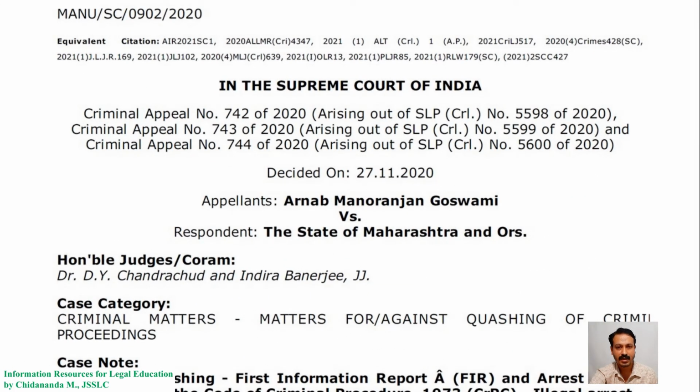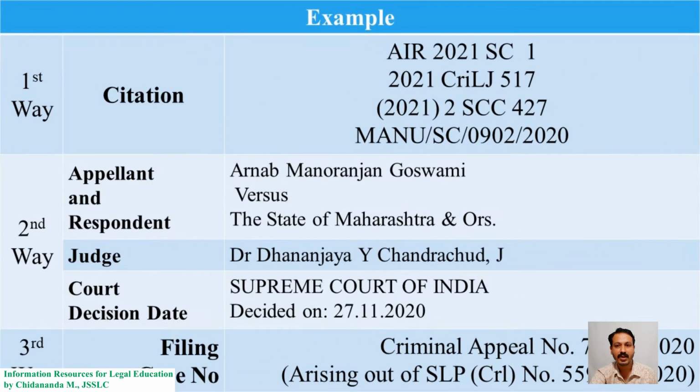This is the example. The case is Arnab Manoranjan Goswami versus the State of Maharashtra and others. In this example, you can see the ways of finding judgments by using the key information, like by using citation, by using parties' names, court, judge's name and date of decision, and by using filing number of the case.